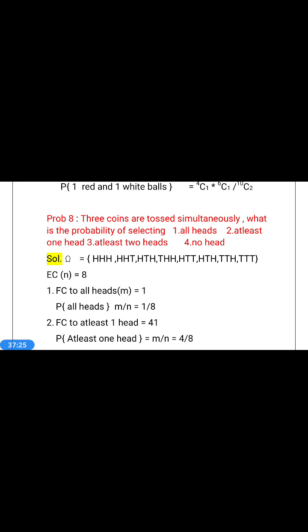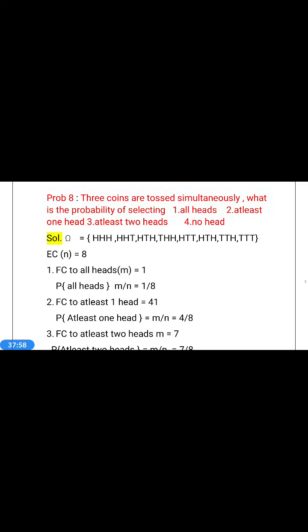So until this problem, we have completed 1 coin tossing, 1 die throwing, 1 card drawing, 1 ball drawing problems. And in the end, 2 coin tossing, 2 die throwing, 2 cards drawing, 2 balls drawing problems are already completed. Now we come to select 3 at a time from cards or balls or from dice or from coins. Now the present problem is 3 coins are tossed simultaneously.